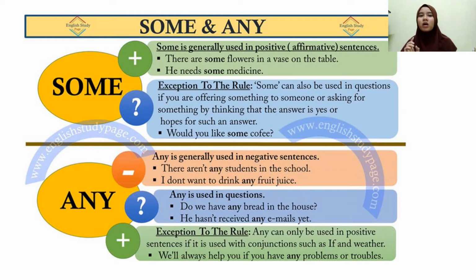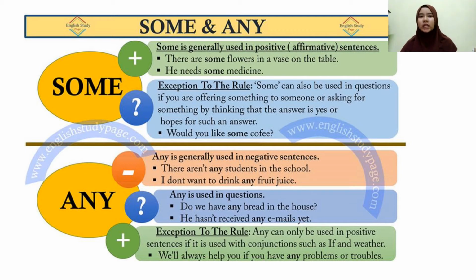However, we can also use some in questions. For example, would you like something? I expect the answer to be yes. When we use some in a question, we limit what we are offering the other person. For example, can I get you something to drink? Coffee or tea? This means I am offering you a limited choice of things to drink.